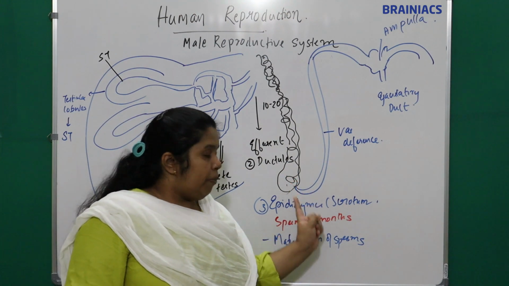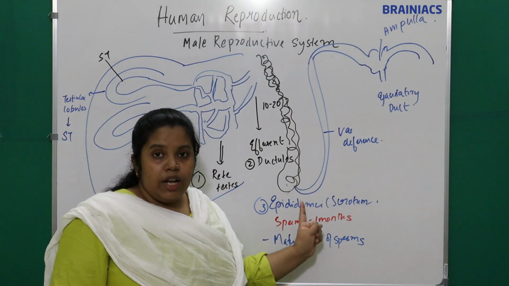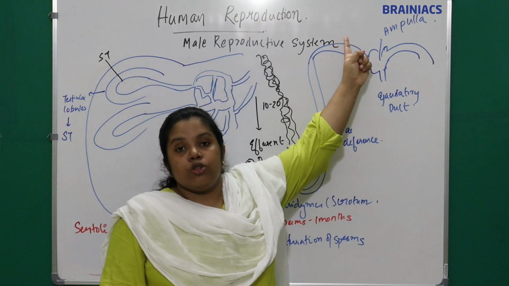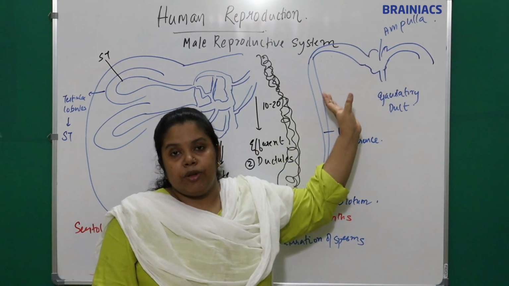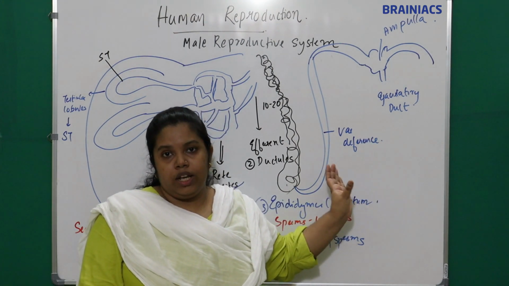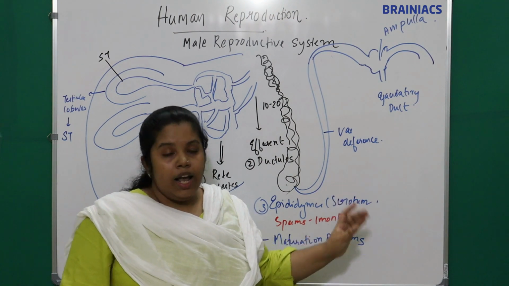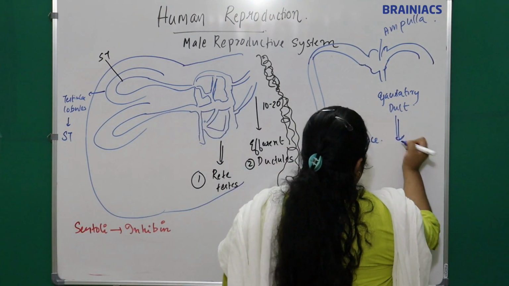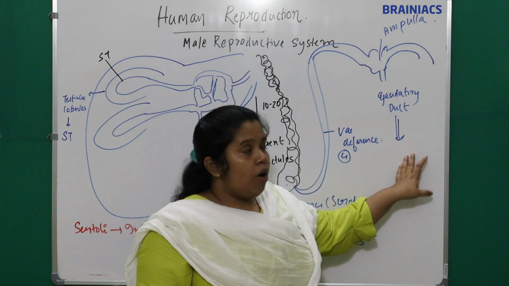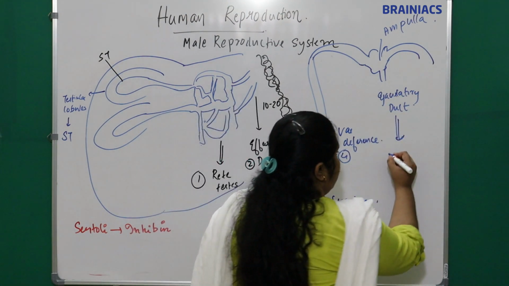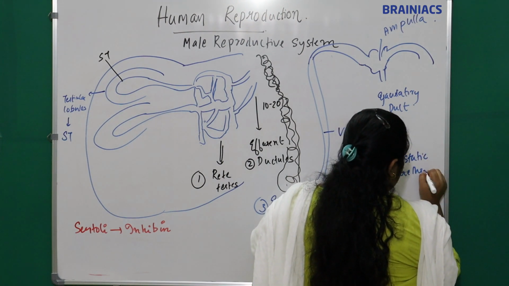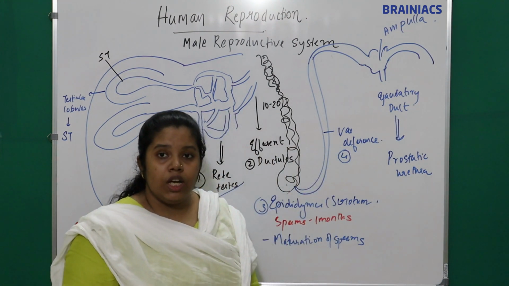So the epididymis is present in the scrotum. In the scrotum, the epididymis is connected to a straight tube called the vas deferens, which goes to the abdominal cavity, and from both sides the two vas deferentia together form the ejaculatory duct. This ejaculatory duct opens into the prostatic urethra.